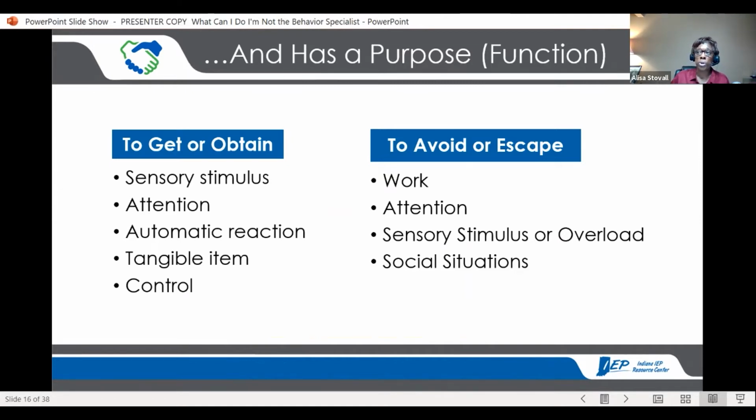And as we move towards working with kids with complex behavior problems, this is where we start when we're trying to problem solve. What's the function of the behavior? What is the student trying to gain by using this behavior or escape? Okay, and you can see on the screen, it could be a number of different things. Attention, some sort of a work expectation, control. Maybe it's just sensory overload. Okay, and they just want to be away from the noise and the chaos. But there's always a function to the behavior. And the more we know about the student, the more we can better determine what might be the issue.